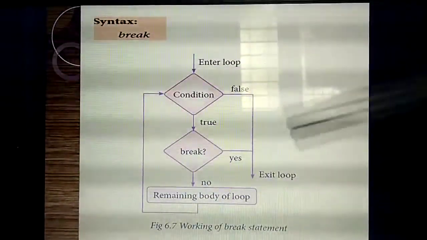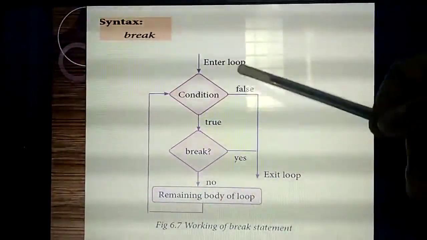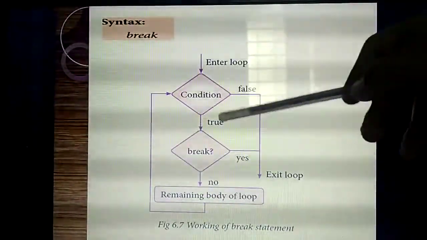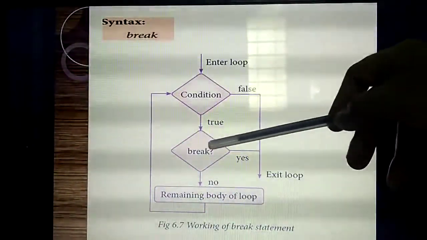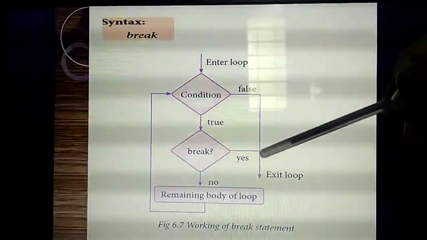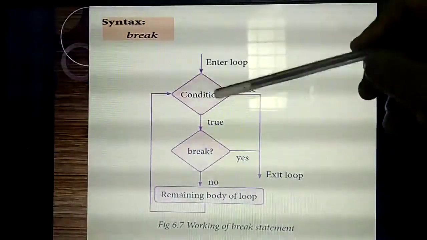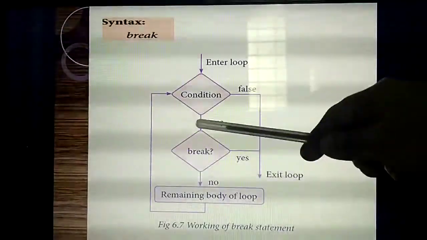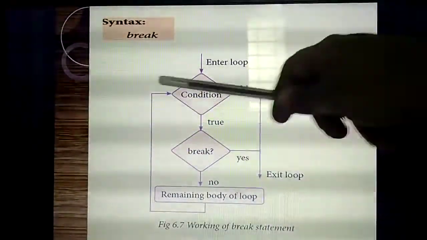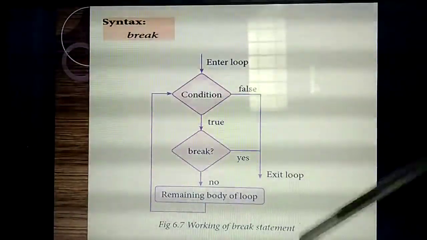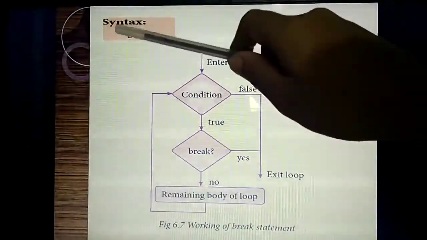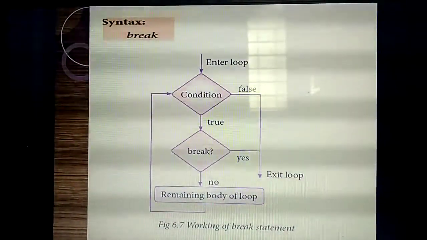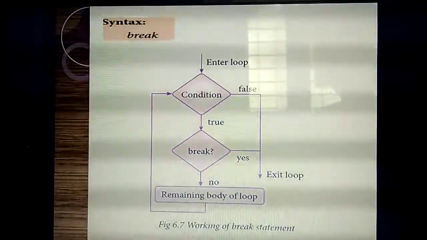So listen, this is the working of the break statement. First, inside the loop you are checking the condition, and immediately it will find the break statement. If the break statement is found, see the arrow mark, the control flows outside, exiting the loop. Understand? If the break statement is not there, the loop will execute again and the condition will be checked. If false, it directly comes outside of the loop. What's the syntax of the break statement? The syntax is break. This is the first jump statement.